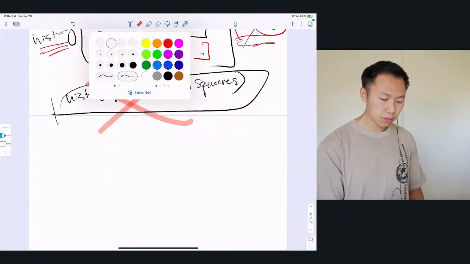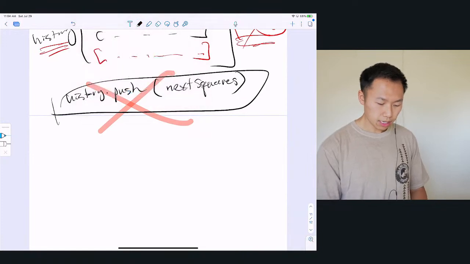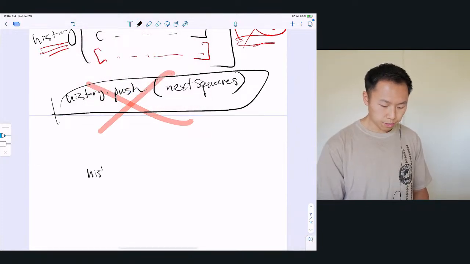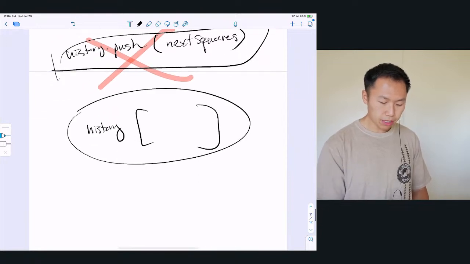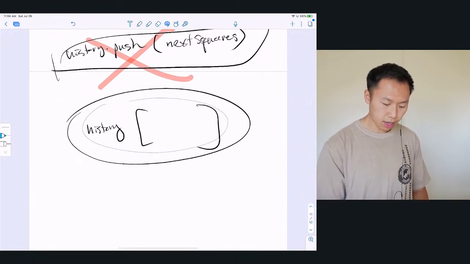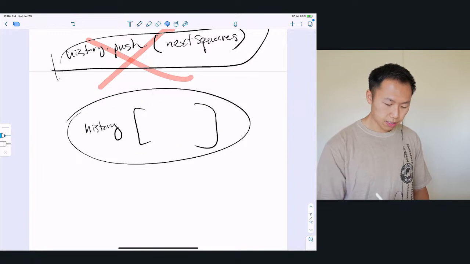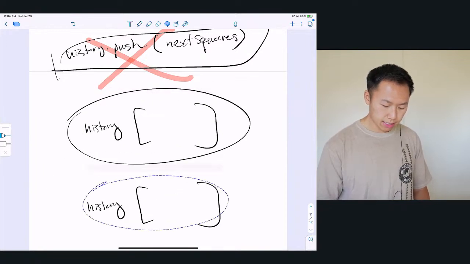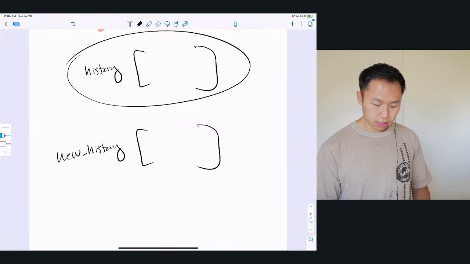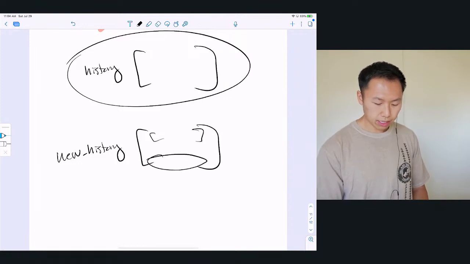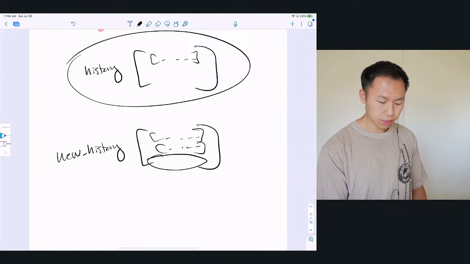So what we're supposed to do is make a copy of it. Let me see if I can make a copy. We copy this, paste it, call this new history, or next history, whatever. And then we can add our own junk to the end. This already had 2 elements.